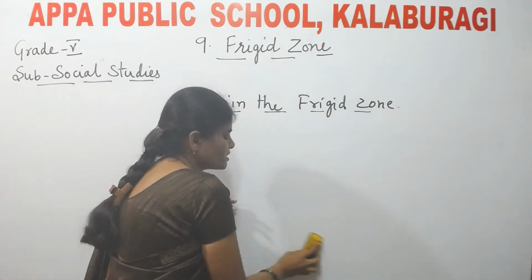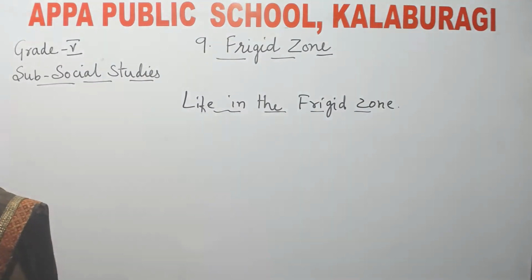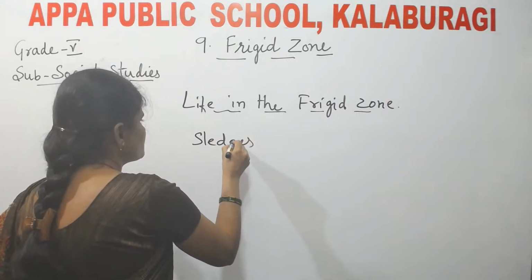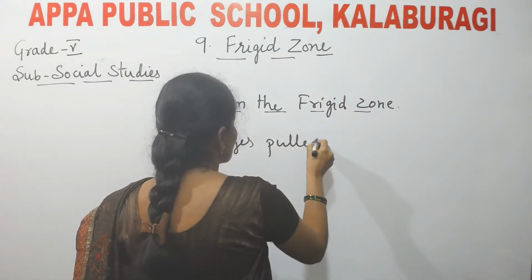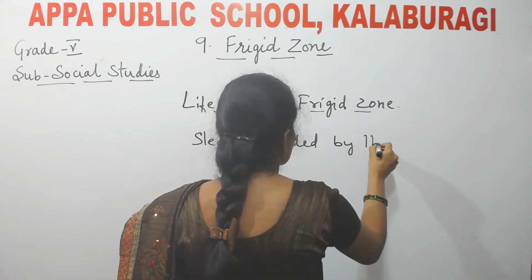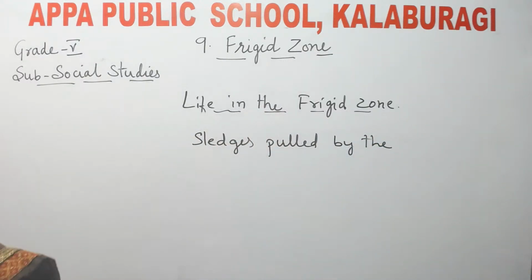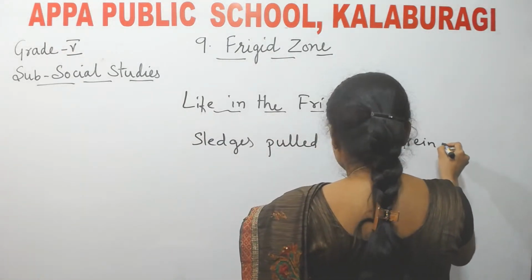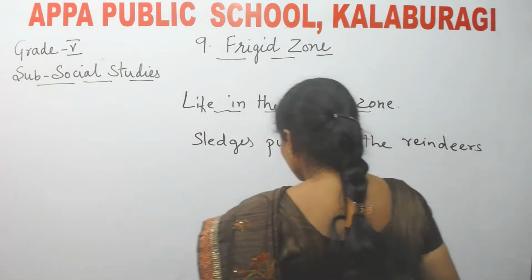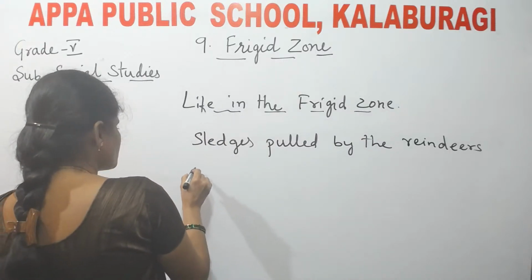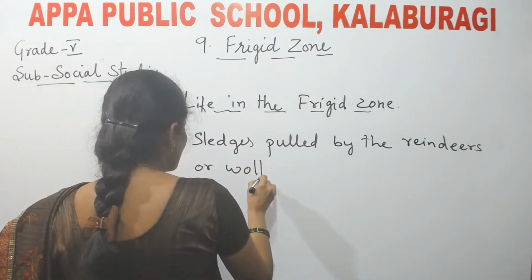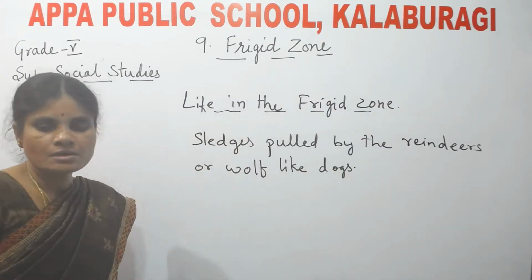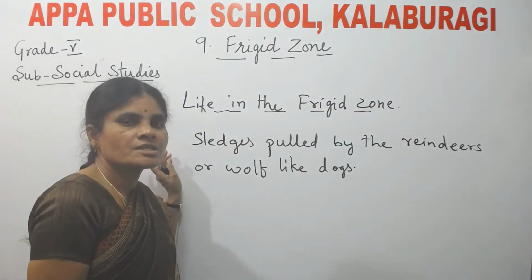People did transportation by using sledges pulled by the reindeers. Reindeers are wolf-like dogs.